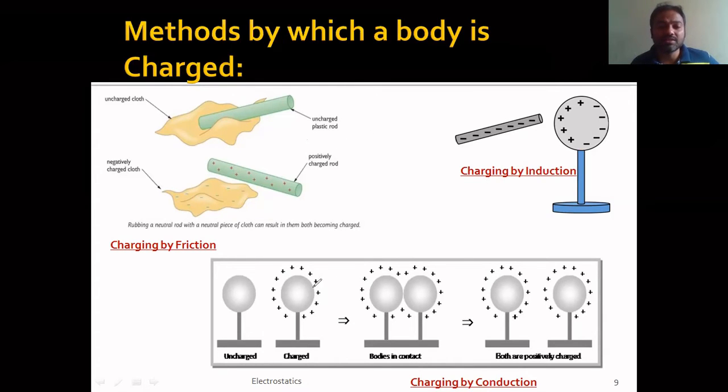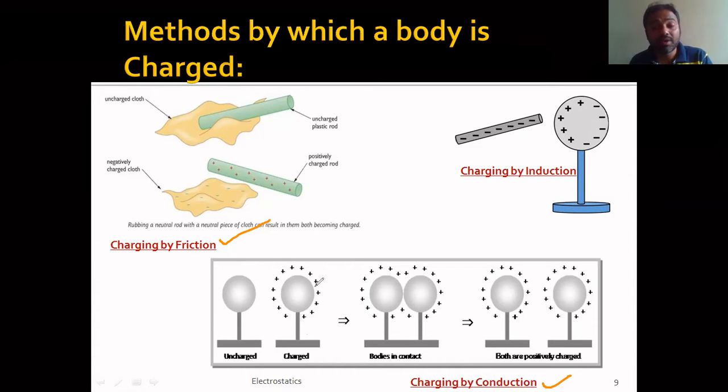And the other one is charging by conduction. So charging by friction is over, and now coming to charging by conduction. What is charging by conduction? This is the charging of an object by contact with another, right? For example, if you observe this diagram, there is an uncharged body, and there is already a charged body here. When they are not in contact, there is no problem. But when they are in contact, what happens is that the charge that is present on one object tries to move on to the other.